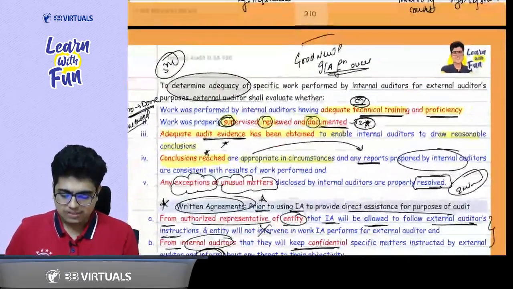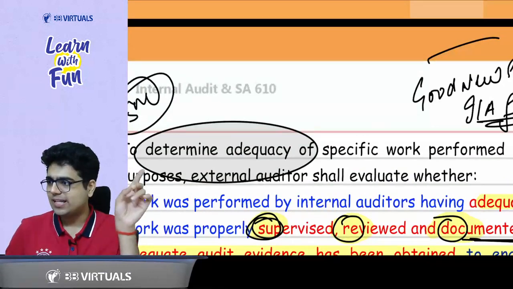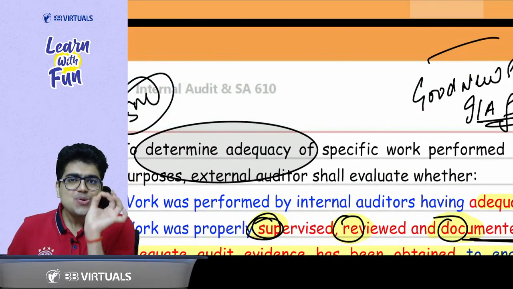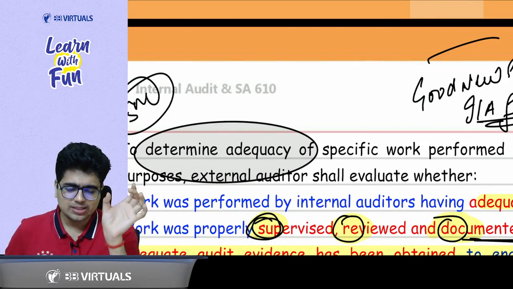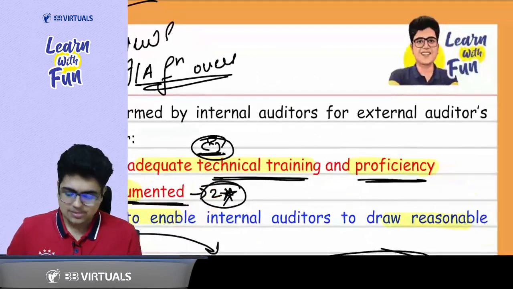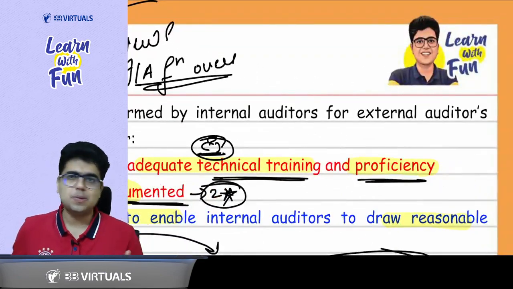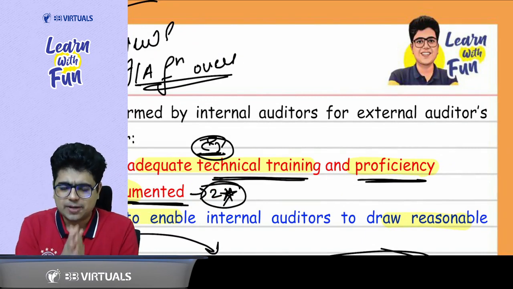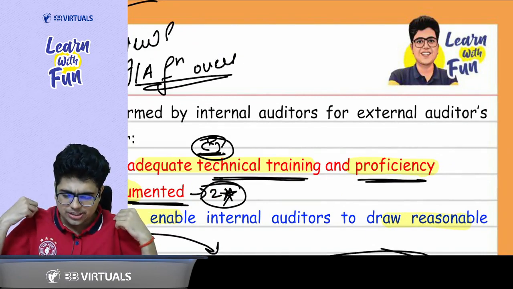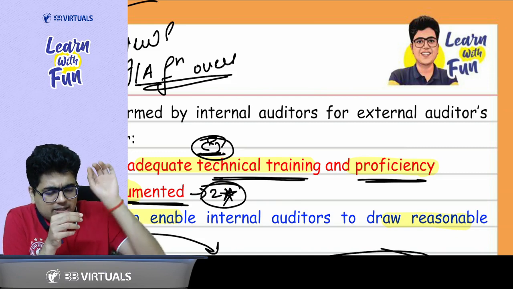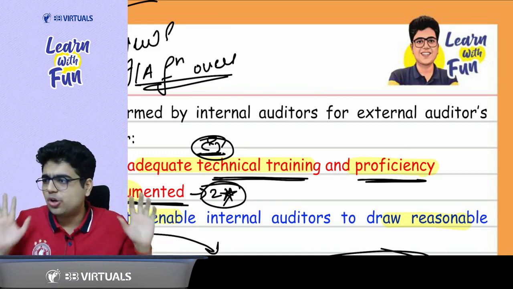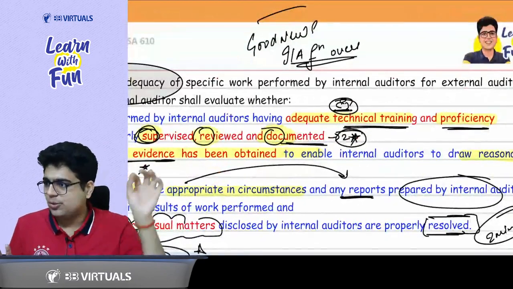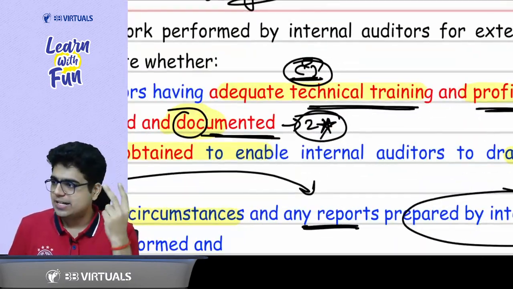Now, when you are using their work, you need to determine whether that work is adequate or not. So how do you determine? First of all, the person who has done the work should have good technical training and should be proficient. Then when he was doing the work, it should have been supervised, reviewed, and documented.